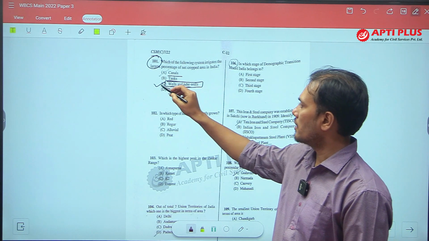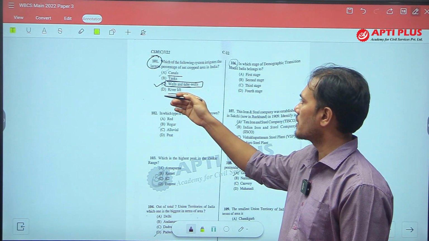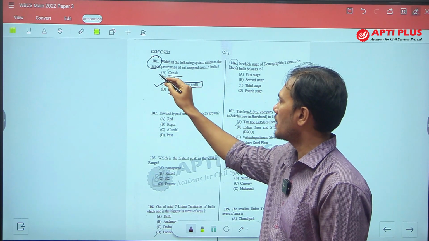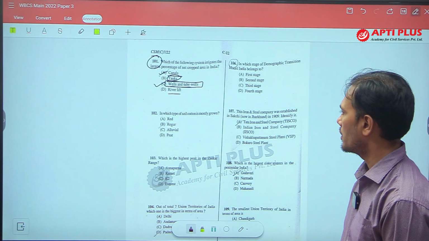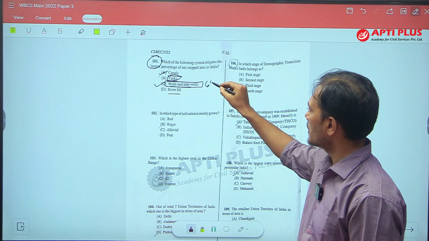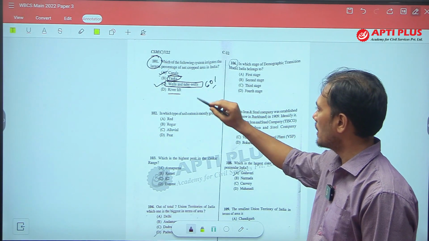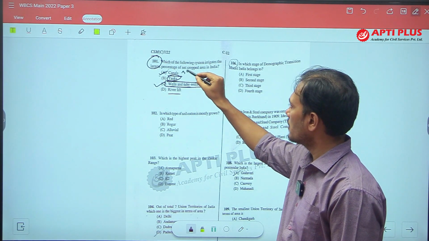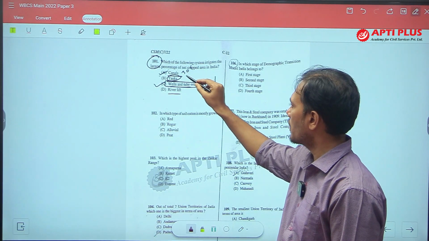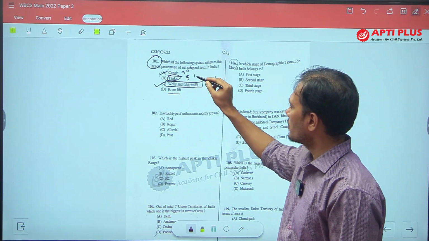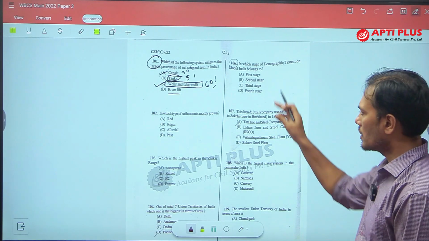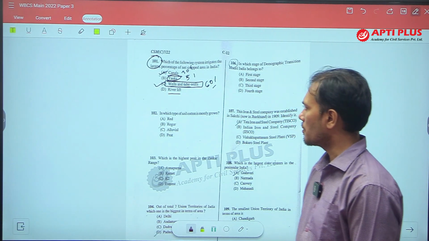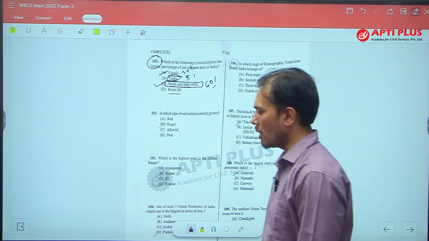The second type of irrigation practiced in India is canal irrigation, and tank irrigation consists of 5% only. Almost 60% irrigation is done by wells and tube wells, 30% by canals and 5% by tanks. These values keep changing year by year. This is an overall idea. This was the answer of question number 101.